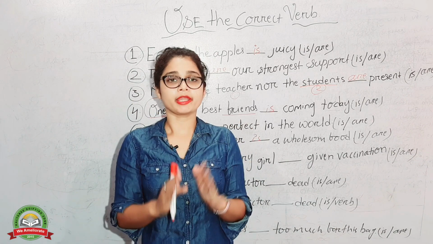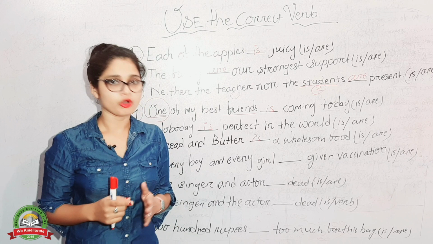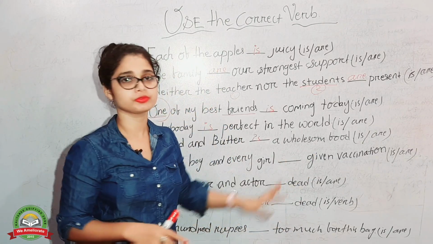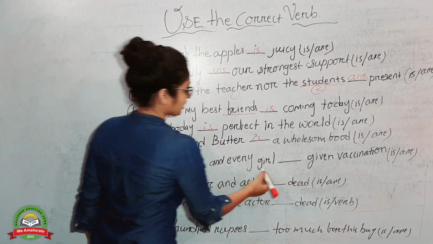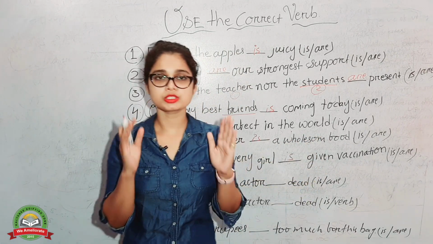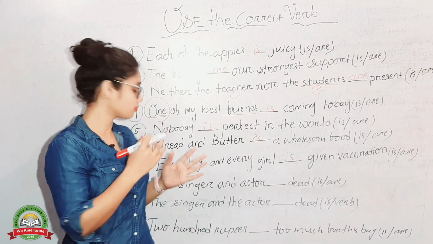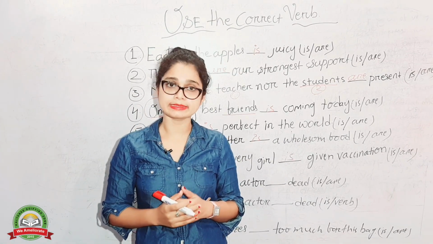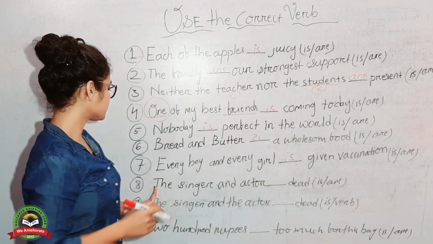So when "every" is used before both of the nouns, then the verb always agrees with the singular one. Here you have to use "is", right? So every boy and every girl is given vaccination. Just do remember one thing, when "every" is used before both of the nouns in a sentence, then you have to use "is". Okay, that is what. And go for the next one.